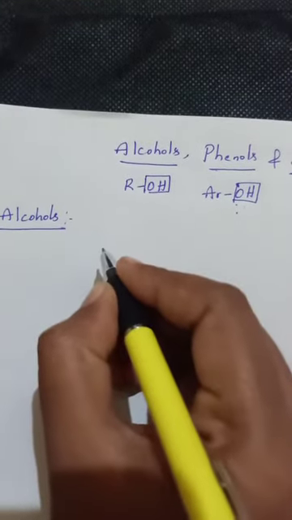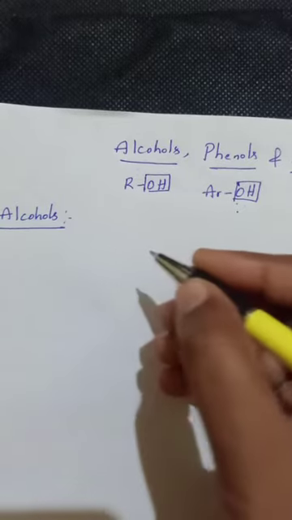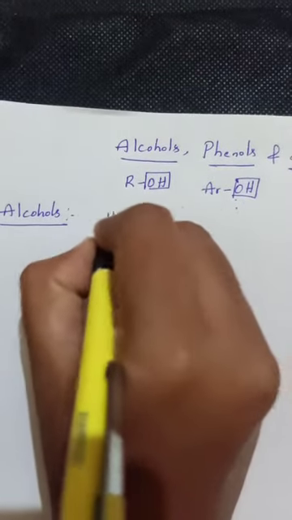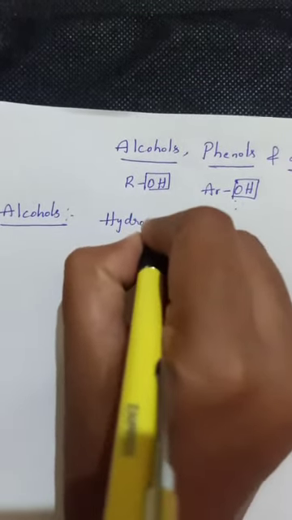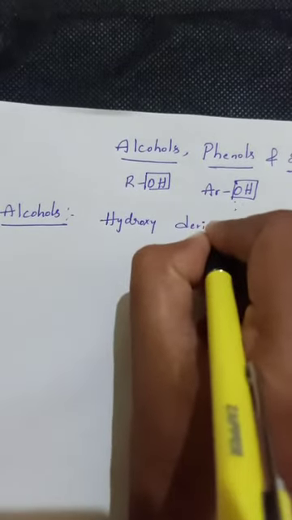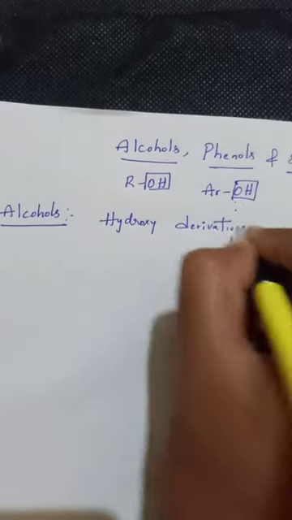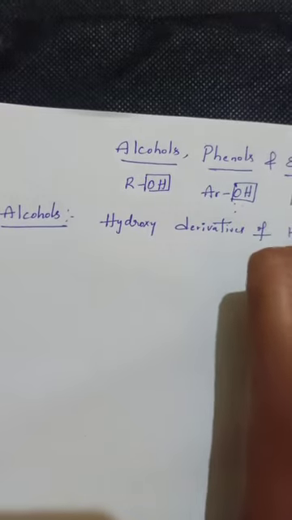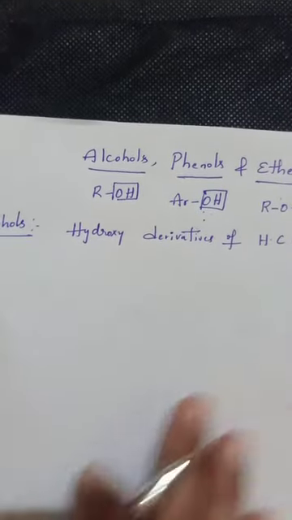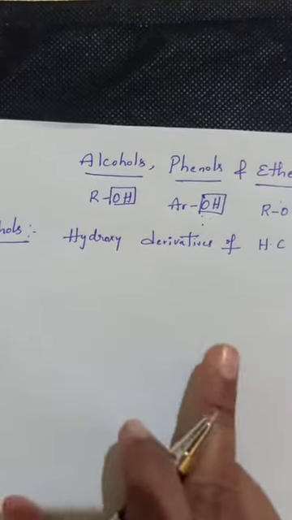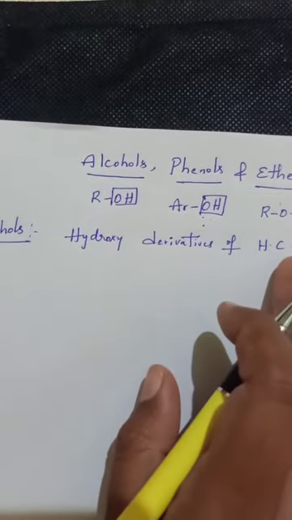These alcohols are said to be derivatives of hydrocarbons. They are nothing but hydroxy derivatives of hydrocarbons. We know what hydrocarbons are: compounds containing just hydrogen and carbon.